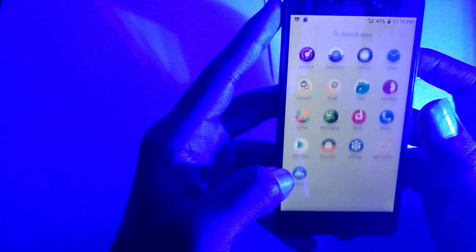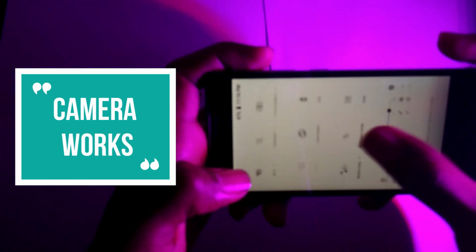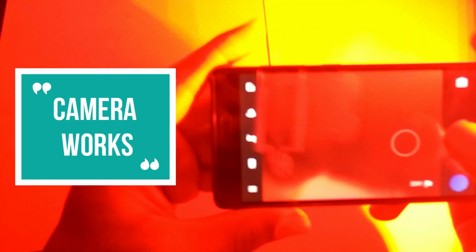It's working. Camera. The camera is working very fine. Let's increase the brightness. Here you can see the camera is working completely fine.